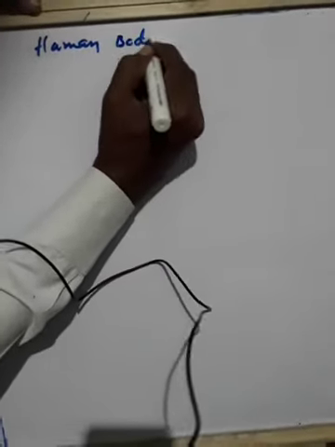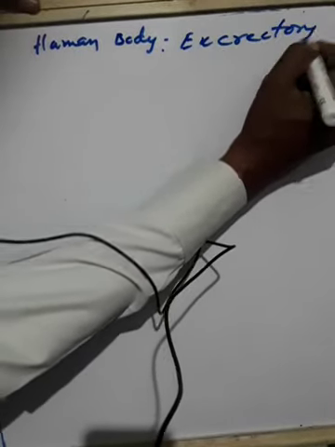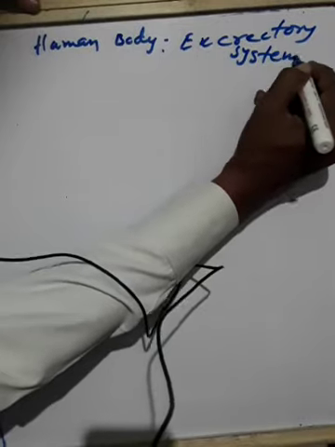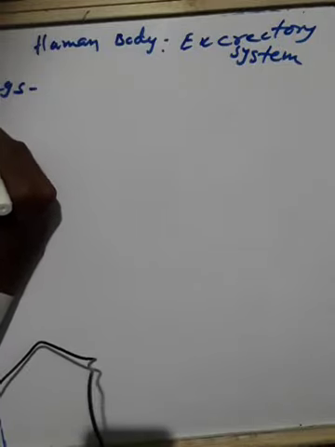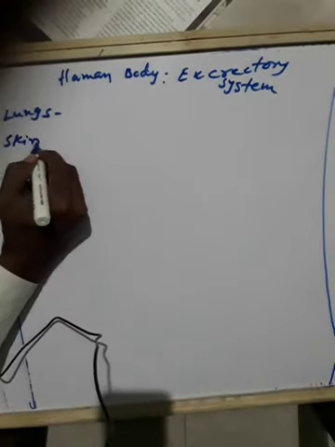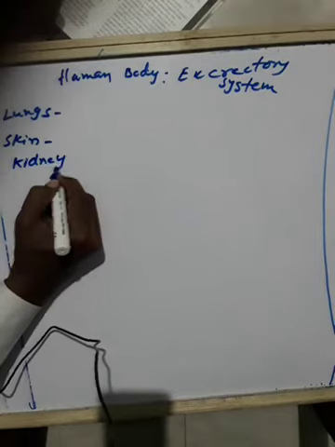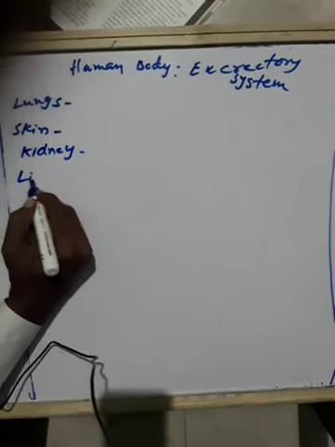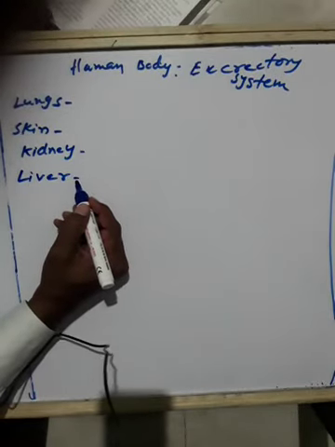So one is lungs. Human body. Okay, what are the functions of lungs? Lungs are the organs which help to remove the waste from the body. Skin, kidney, liver. So these four organs will help to remove the waste from the human body.